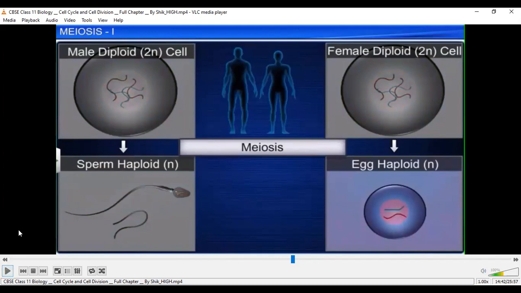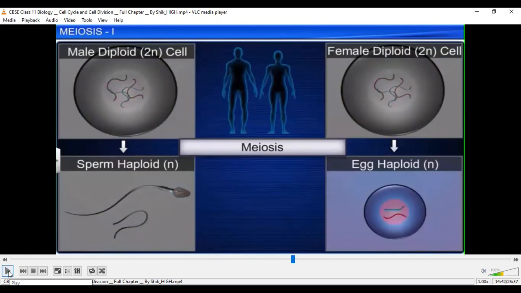Look here, so here you can see the male diploid cell. That will be in the reproductive organ, for example the testes. In case of female, the diploid mother cell will be found in the ovary. This undergoes meiosis to produce, in case of males, the haploid sperms, and in case of female, the haploid egg. And these are microscopic structures.